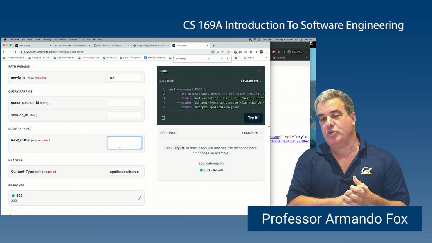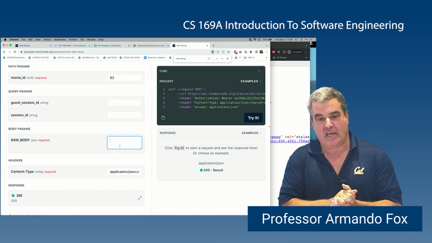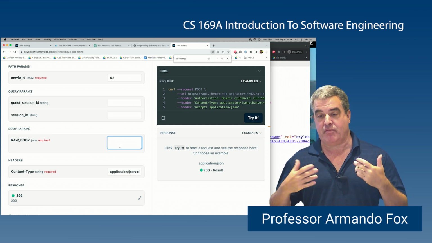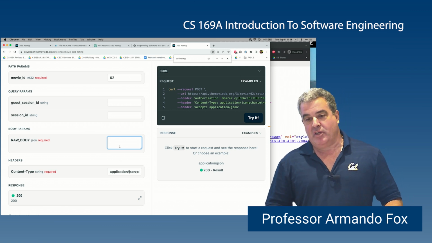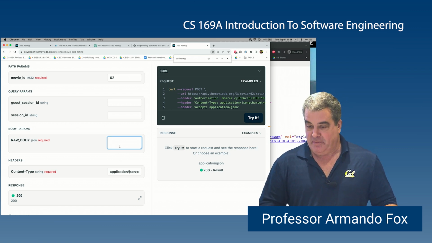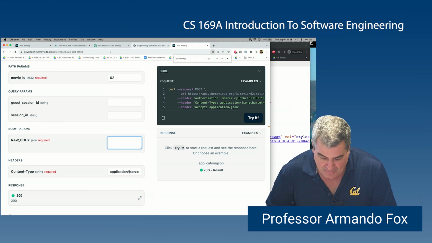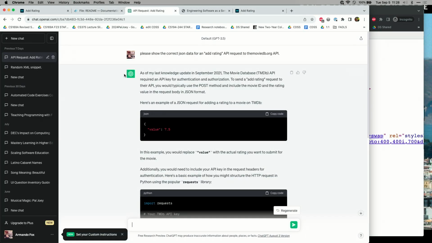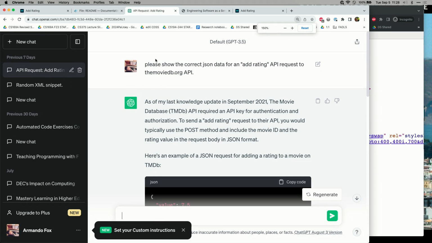And now I'm going to tell you a true digression. I kind of bounced around on the documentation page for a while to try to figure out what this JSON object has to look like that specifies the actual movie rating. After a few minutes of fruitlessly searching, and this is going to be in the recording, I went to ChatGPT. Let's see if I can find it. Yeah. So I asked ChatGPT, please show the correct JSON data for an add rating API request to the moviedb.org API. Amazing what we can do these days.